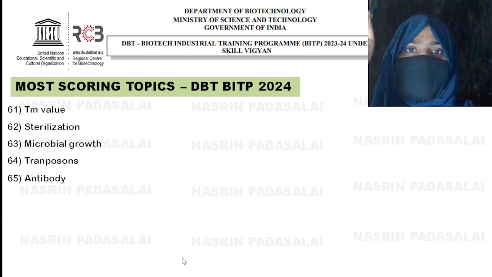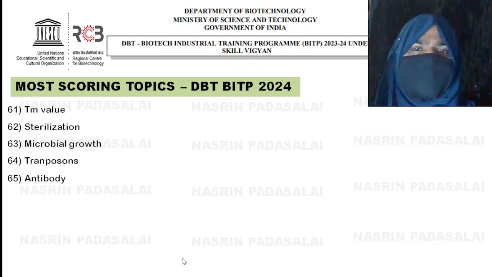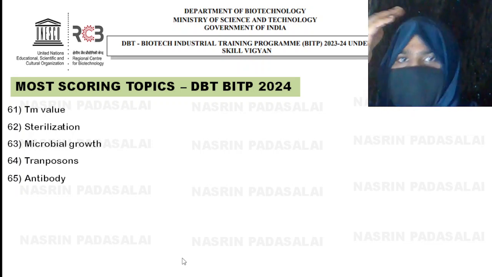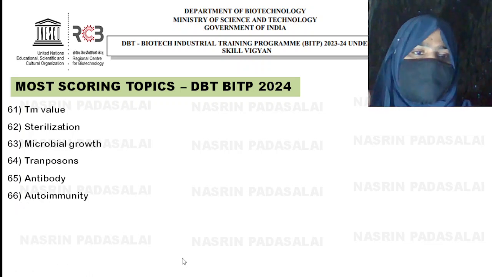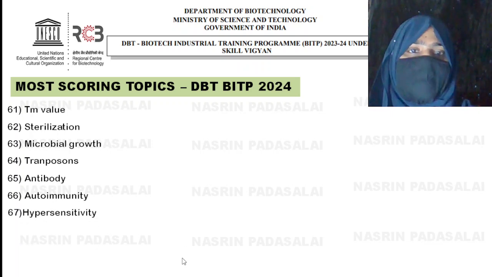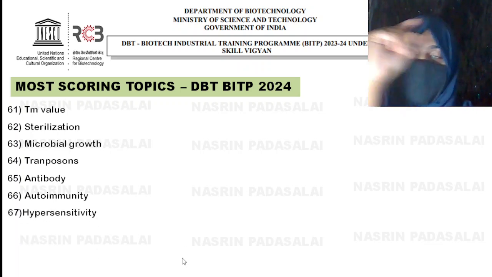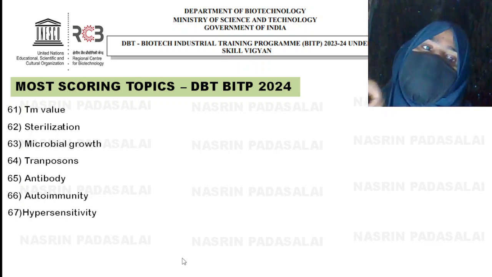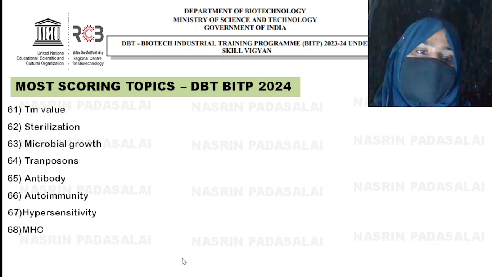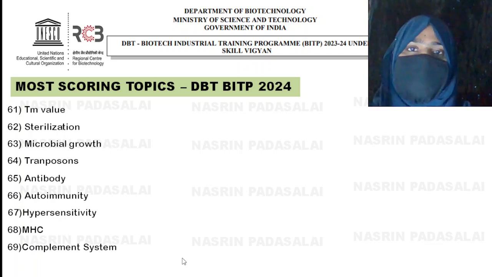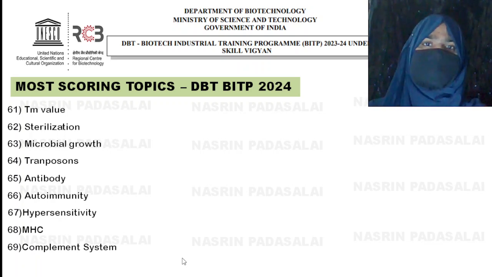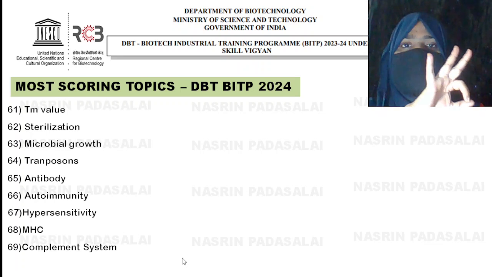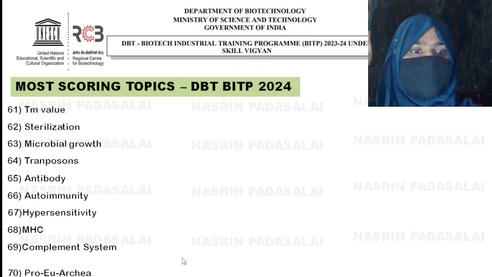Next is antibodies. All the antibodies, IgG, IgA: where the secretory component is present, which is a dimer, which is a pentamer, how they will run in a gel, like that you need to study. Next is autoimmunity and hypersensitivity. For autoimmunity you need to study only the tabulated column that is given in the QA book. Next is hypersensitivity. All the four hypersensitivity reactions are very, very important. Next is MHC, both MHC class 1 and class 2. Next is your complement system. Don't go deep into the complement system. You need to study the three pathways and which is C3 convertase, C5 convertase, like that.